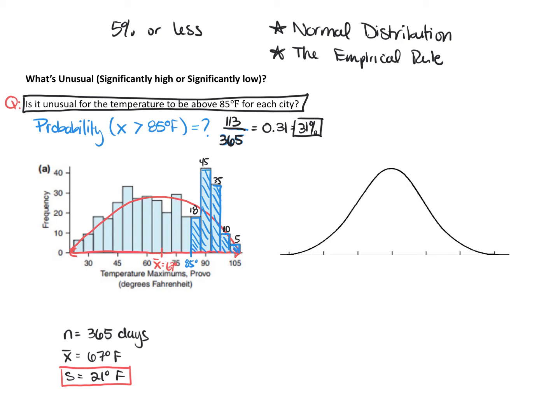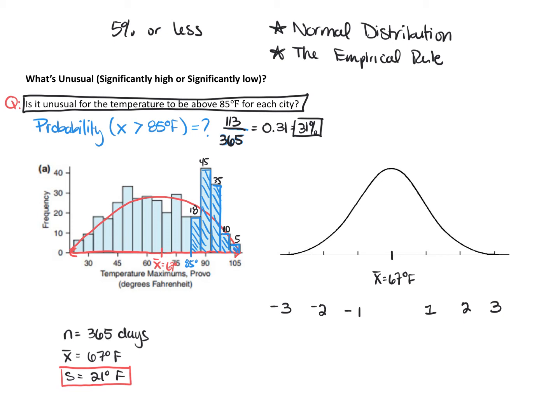the mean? So here, what I have on the right is a normal distribution, a bell-shaped curve. And in the center of the distribution, I'm going to mark the mean for Provo, okay? So the mean temperature is 67 degrees. Now, on a normal distribution, we can calculate temperatures that are 1, 2, and 3 standard deviations above the mean, and then 1, 2, and 3 standard deviations below the mean.